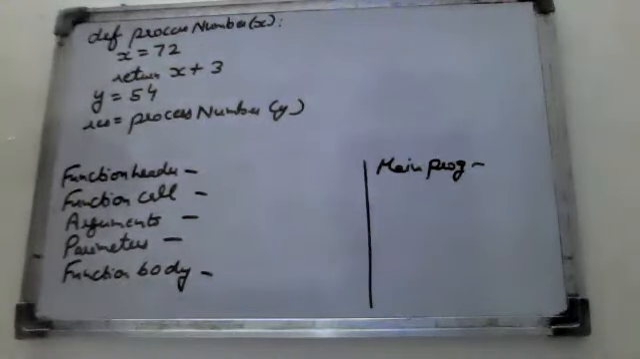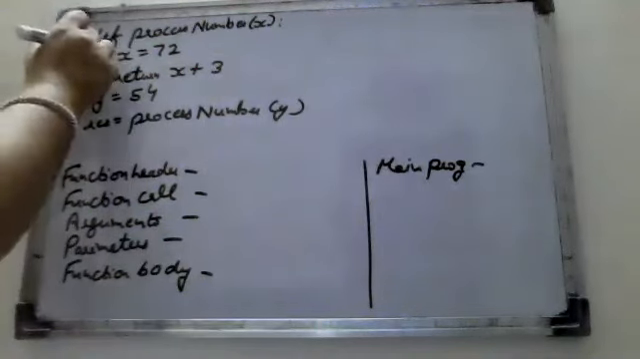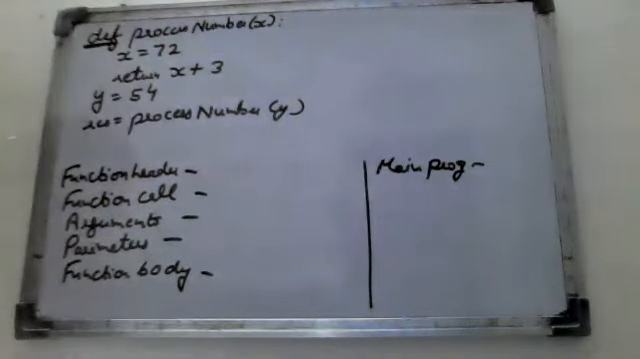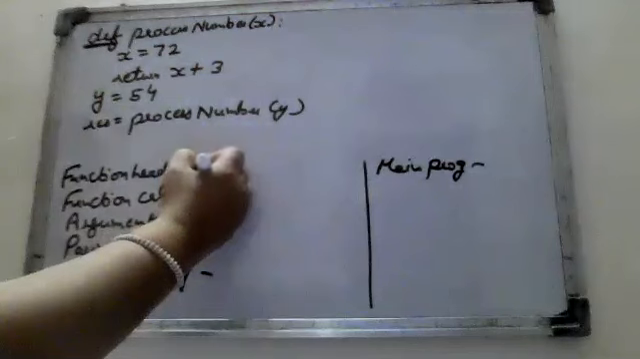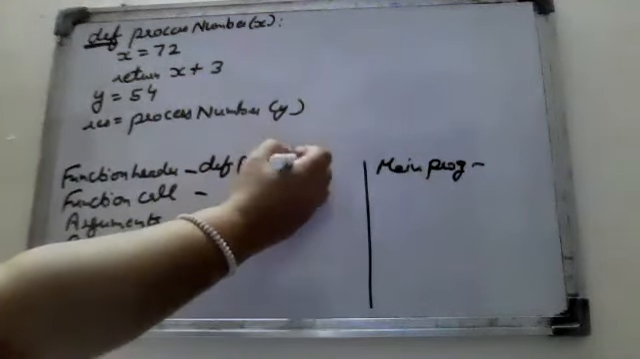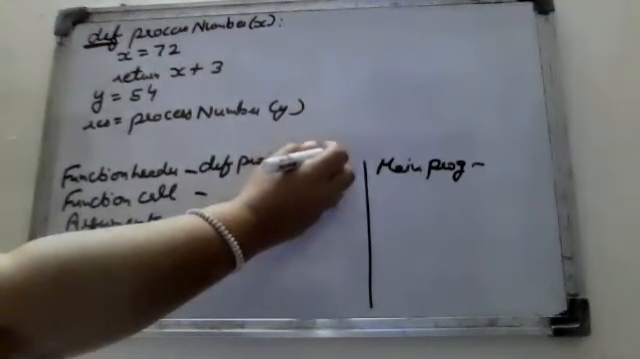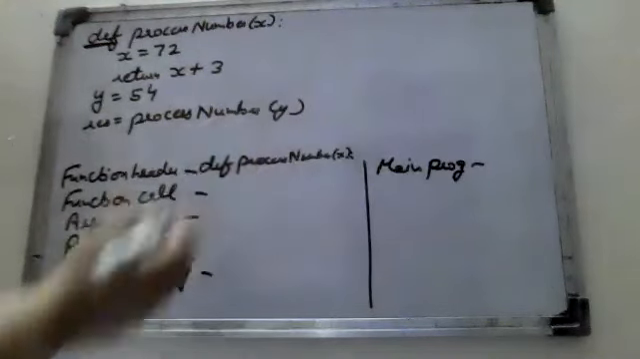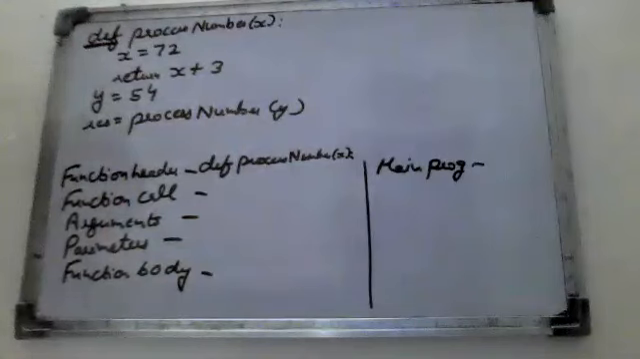So what is the function header? Function header means wherever the def word comes. Header means always at the top. So we always put the definition of the function at the top. So what is the function header? This line is the function header. So I just write here this line. So this line becomes the function header.